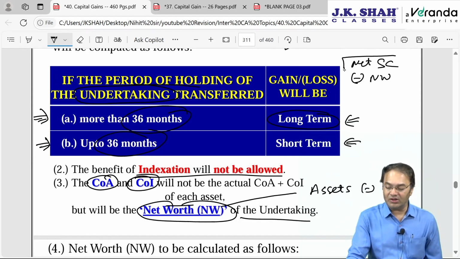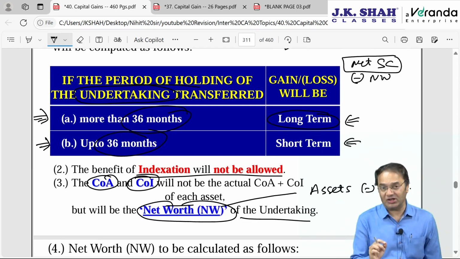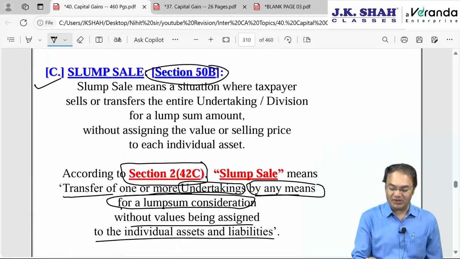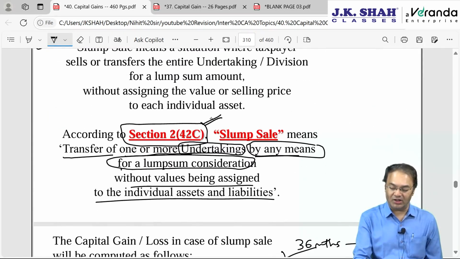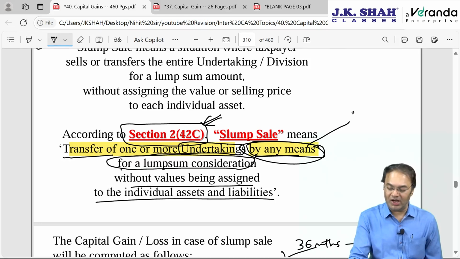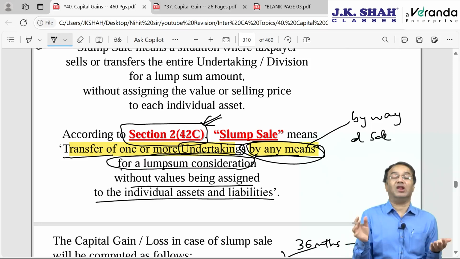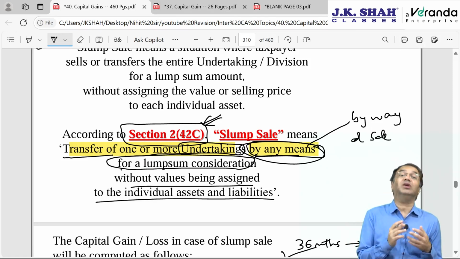However, earlier the net sale consideration had to be by way of monetary consideration only, because as per the definition of slump sale given earlier, it had to be transfer of one or more undertaking. Now it is by any means. Earlier, instead of any means, it was written that by way of sale. By way of sale. That means exchange was not covered. Exchange or relinquishment or extinguishment etc. were not covered, only by way of sale.